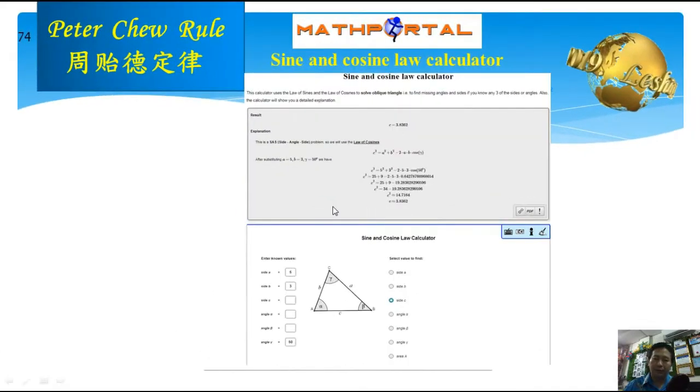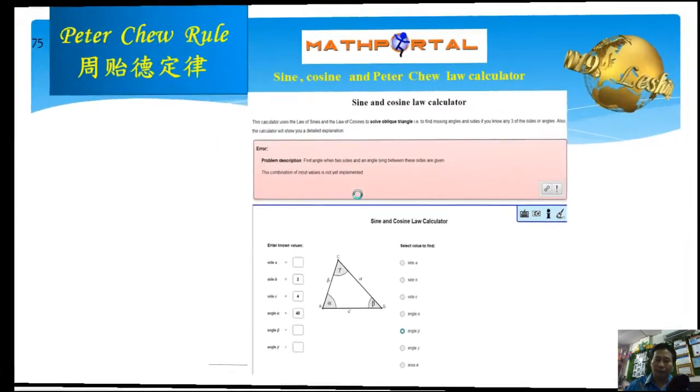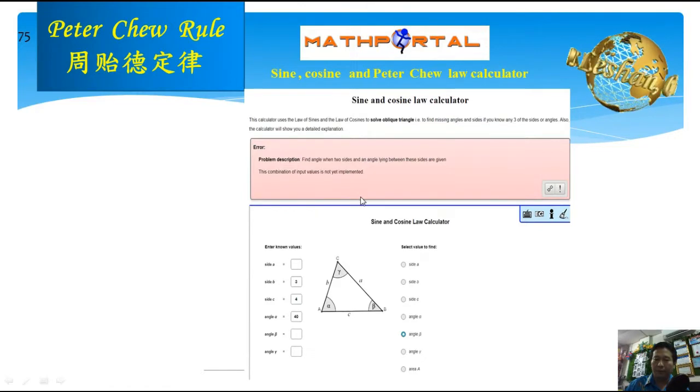If you put in a question solved by the cosine rule, it will also give you the solution. But if you give it a problem that needs the cosine rule plus the sine rule, it will give you an error. So Math Portal cannot solve problems that need the cosine rule plus the sine rule.